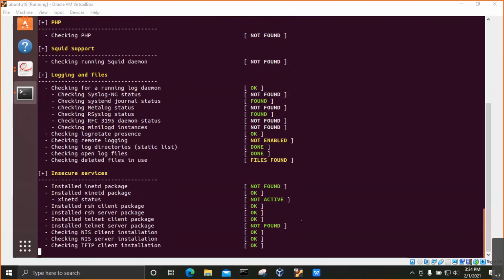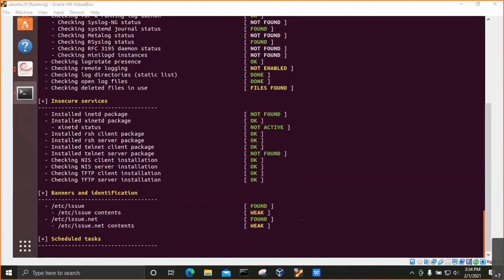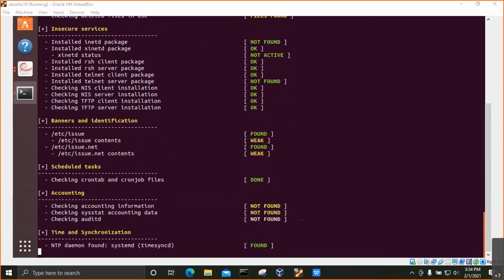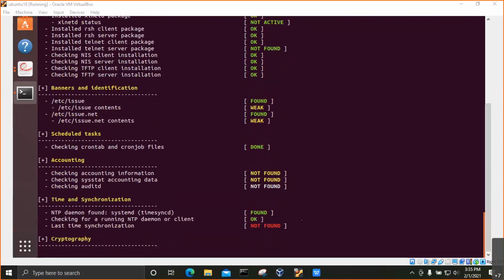But in the earlier previous screen, we have seen that even here also banners identification, it is saying that it is weak. And even there is no time synchronization available on this particular system. Because let's say the last time synchronization is not found. Why actually is time synchronization important? Because if any incident happens, this time is also very much important, that it is to be uniform across all the systems.